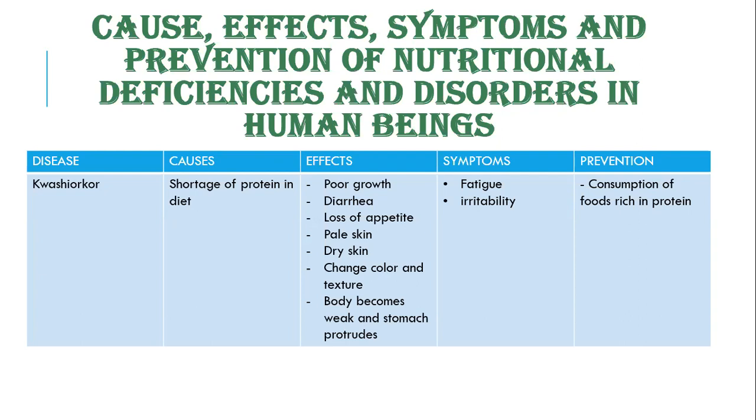irritability. And the prevention of this is the consumption of foods that are rich in protein. We have already discussed these kinds of foods. Take for example, eating eggs and beans, which are just some of the foods that are rich in protein, to enable the body to gain the proteins needed to avoid the various effects of kwashiorkor.